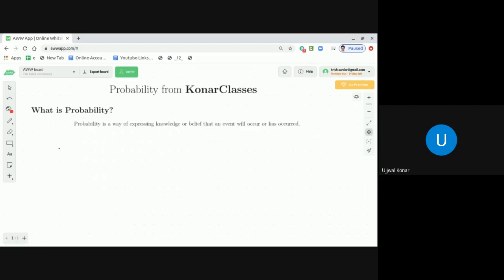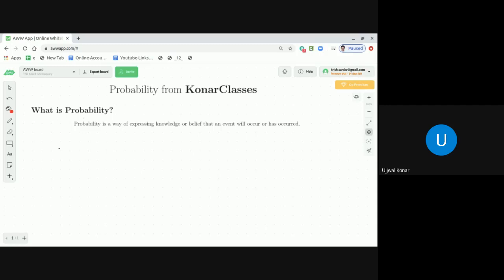It means that I have a belief, or I have knowledge based on other circumstantial incidents, that it is going to rain today. If it is cloudy and the season is also rainy season, all these circumstances allow me to make the statement with confidence.